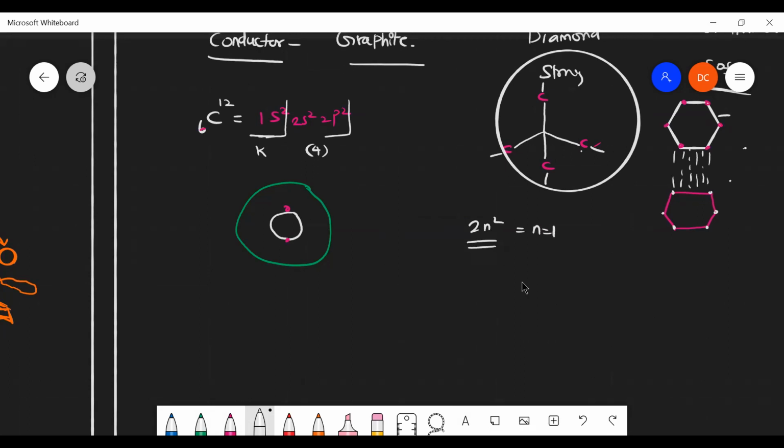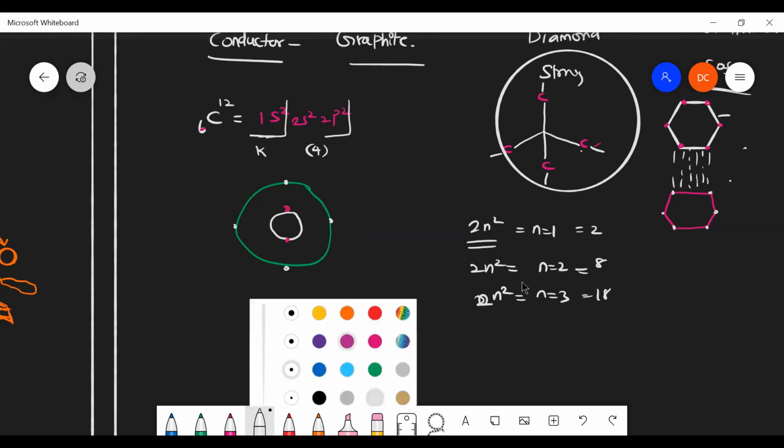If n equals 1, first shell, 2 electrons. If n equals 2, 2n squared gives 8 electrons. If n equals 3, 18 electrons. Likewise it goes on. So I can occupy 8 electrons, but I have only 4 electrons. 1, 2, 3, 4. Is that clear?